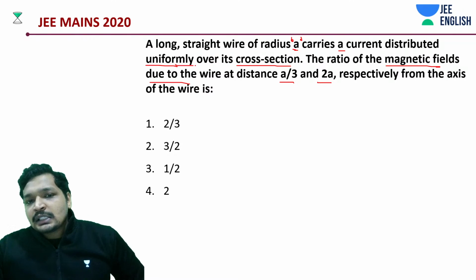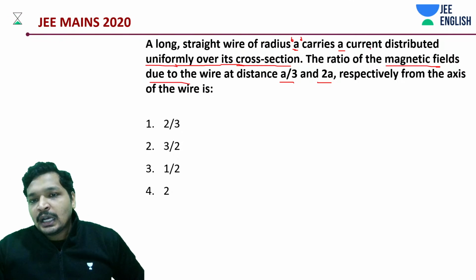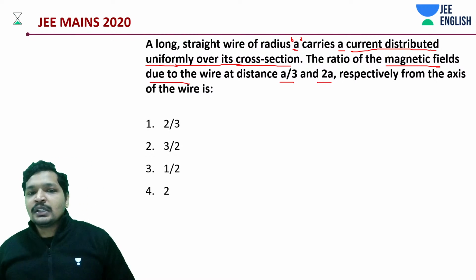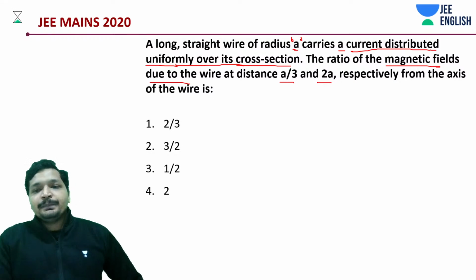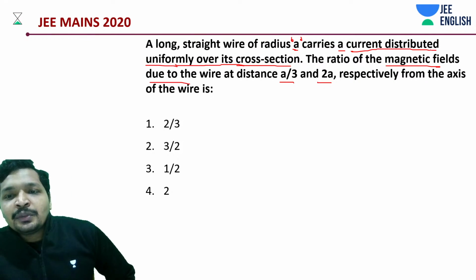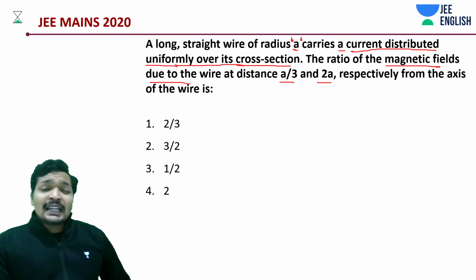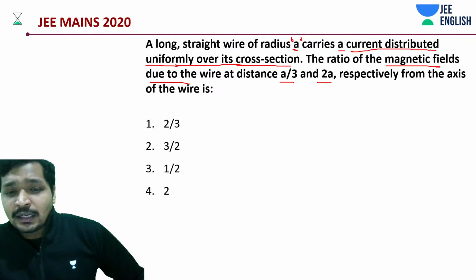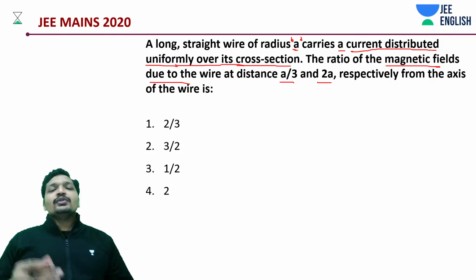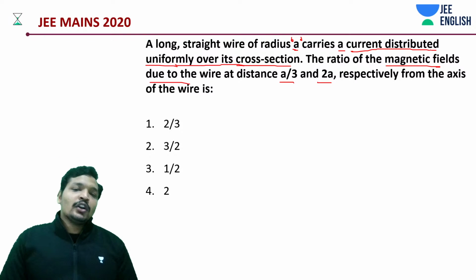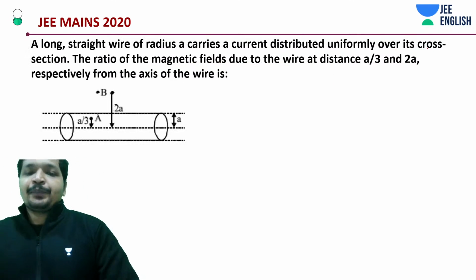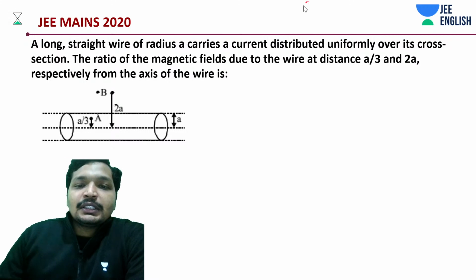So here some hint has been given to you. Current uniformly distributed over its cross section. So what should be the ratio of the magnetic field at A by 3 and 2A? If you have understood, this is something related to your what law? Ampere's. Okay, now let's get into this.